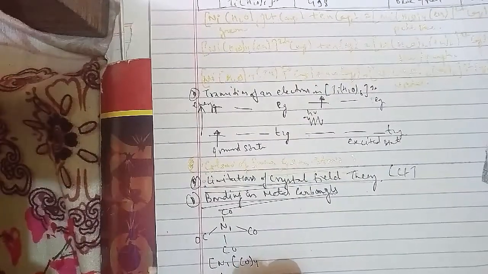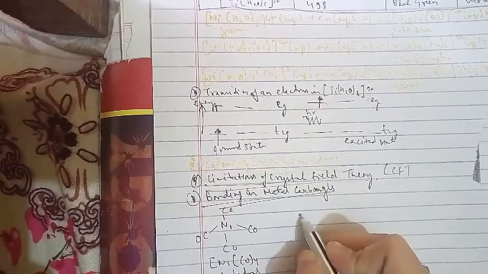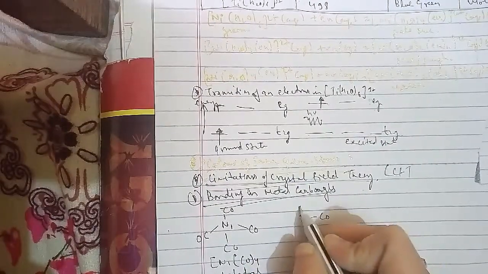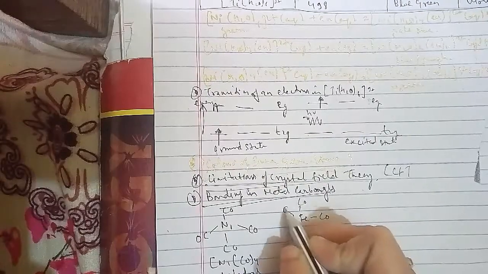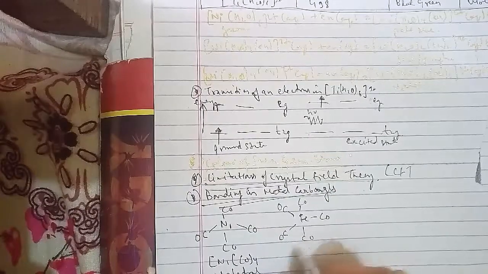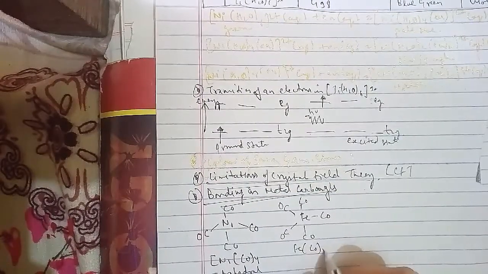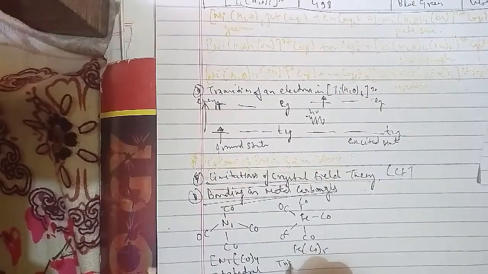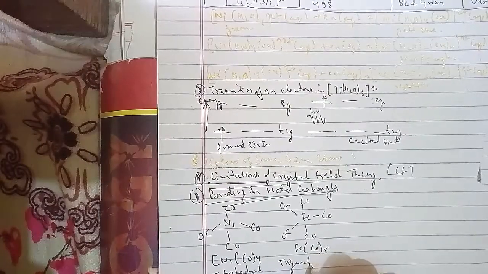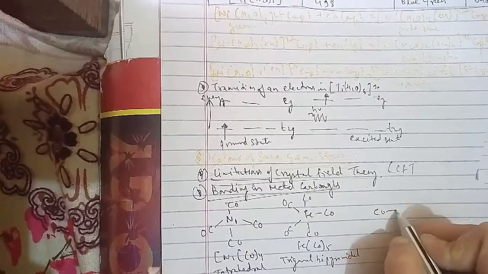Now for the next, the other one is Cr bonded with CO, bonded with CO, bonded with CO, bonded with CO, bonded with CO, bonded with CO. This is Cr(CO)6, which is octahedral.